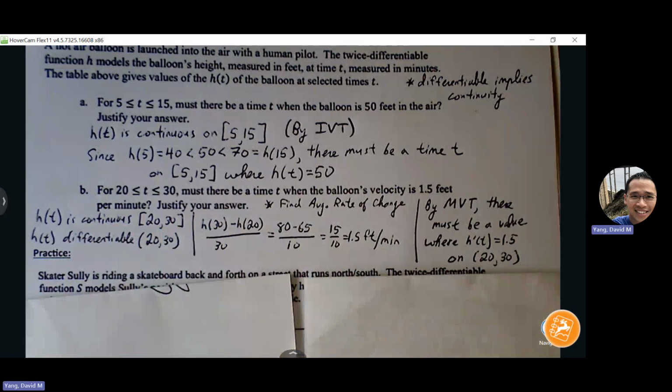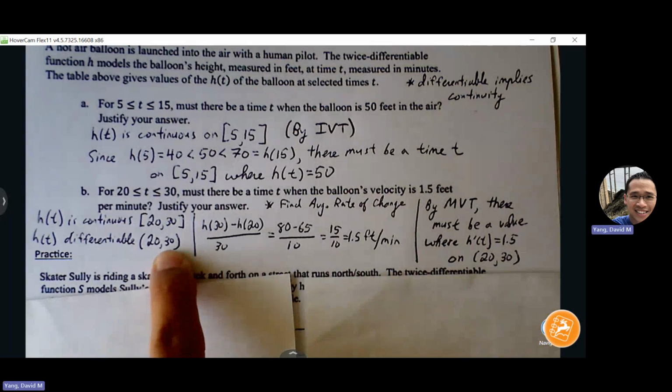If my graph is like this, mean value theorem is still going to pass, because as long as my graph between A and B is safe, I can still do mean value theorem. So mean value theorem doesn't require my endpoints to be a smooth point at that location.